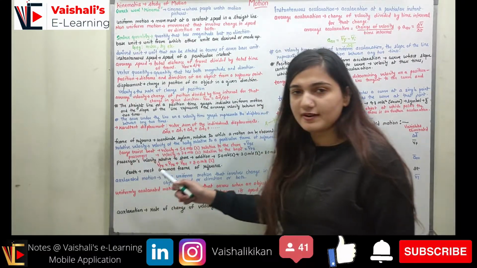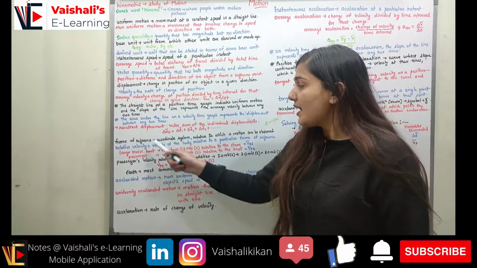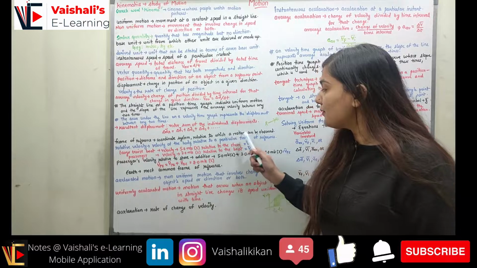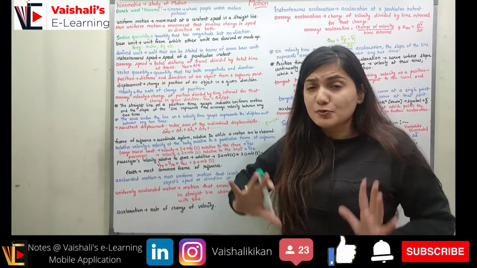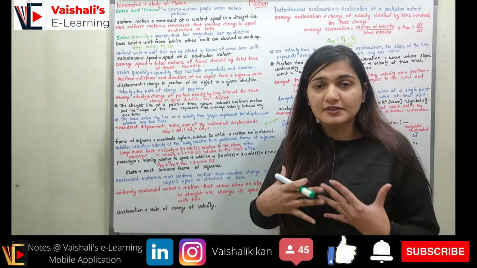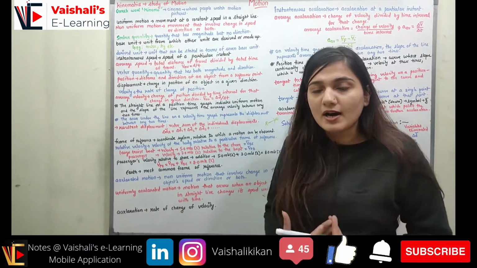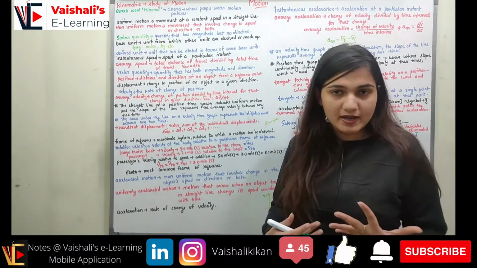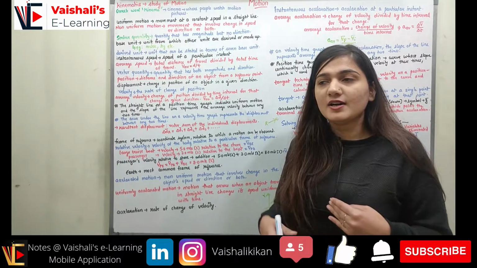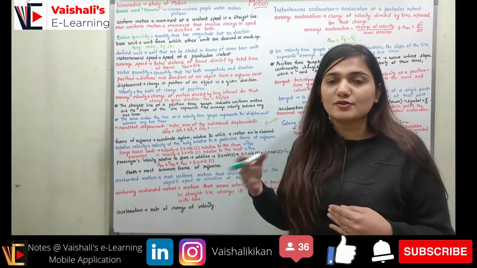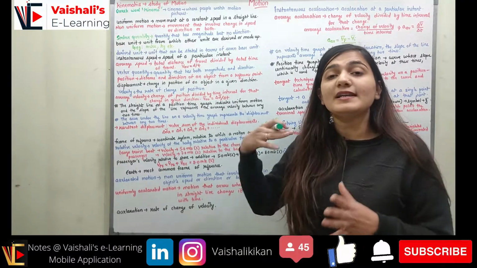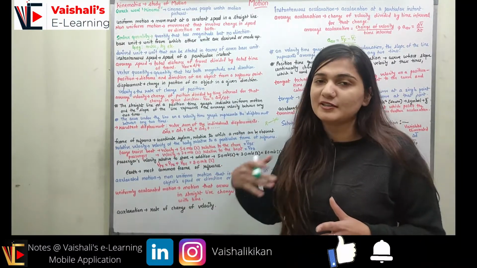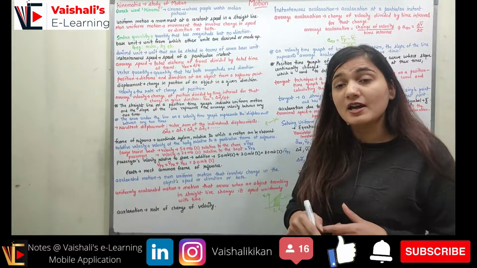Coming to the frame of reference. What is the frame of reference? It's a coordinate system related to which a motion can be observed. Right, from a coordinate system I am observing a motion. So if I am on earth, I am observing the motion from earth, so the frame of reference would be earth. If you are standing on the earth, you are observing a train to be moving, so at that time you are having the frame of reference of the earth. If you are inside the moving train, then you have the frame of reference of the train,